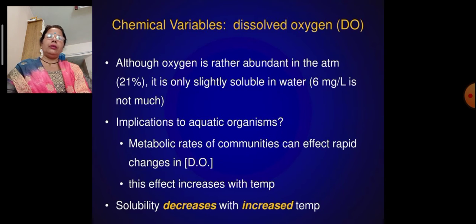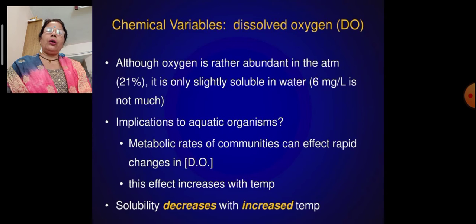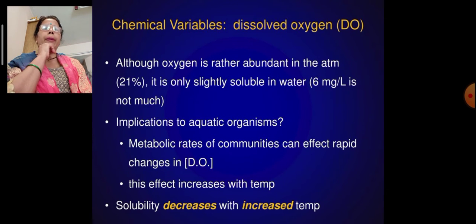Now the chemical variables about the dissolved oxygen. Although oxygen is rather abundant in the atmosphere, that is 21%, it is only slightly soluble in water. 6 milligrams per liter is not much.